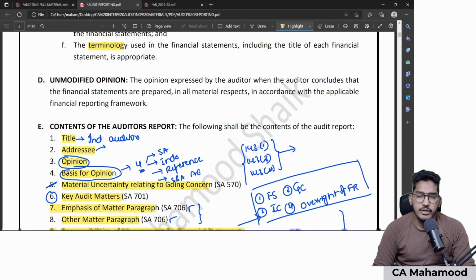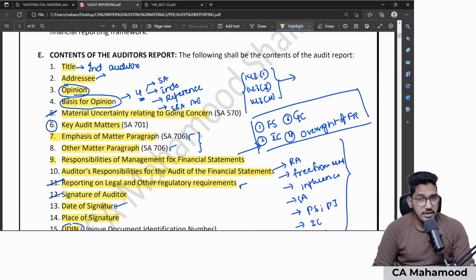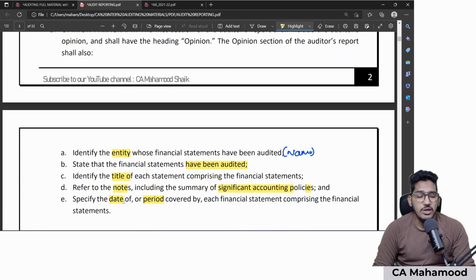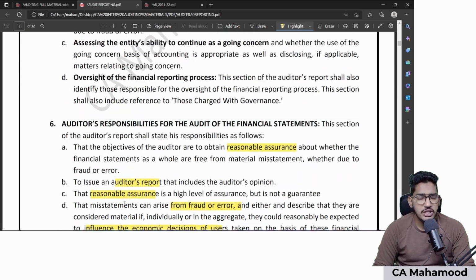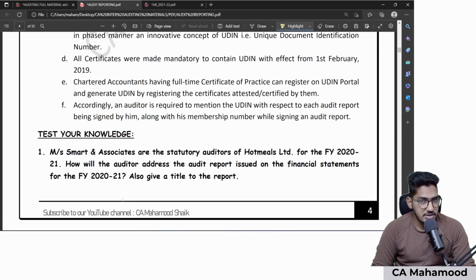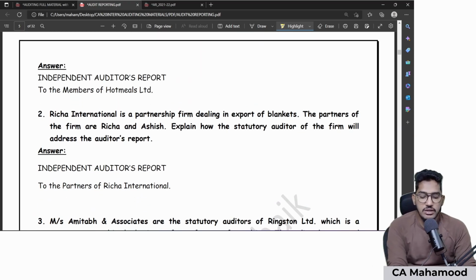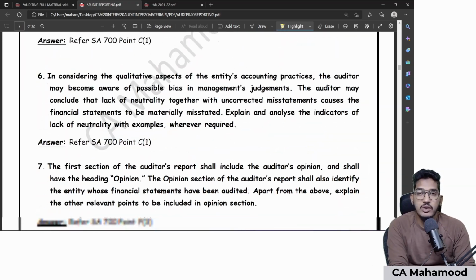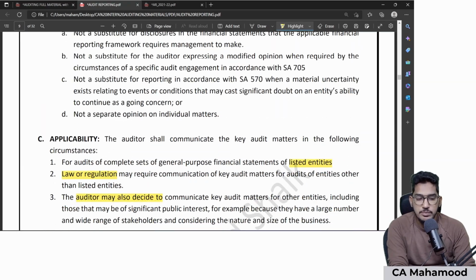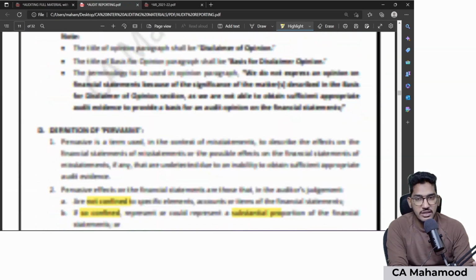This puts an end to the revision of all the 700 series of standards which are talking about how to prepare the audit report. We have seen all the contents, different kinds of modification, key audit matters, emphasis of matter, other matter paragraph. So all the things we are successfully done with. Now we will proceed further with the reporting requirements under the Companies Act, which are given under three sections: 143 subsection 1, subsection 3 and subsection 11.